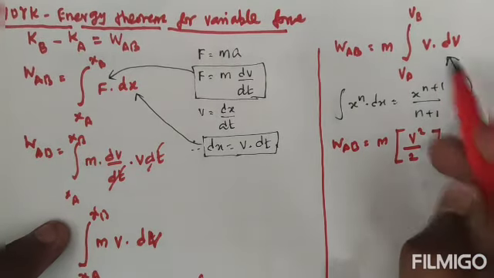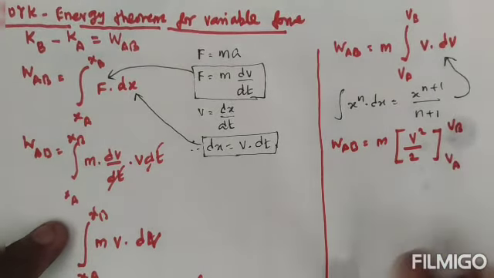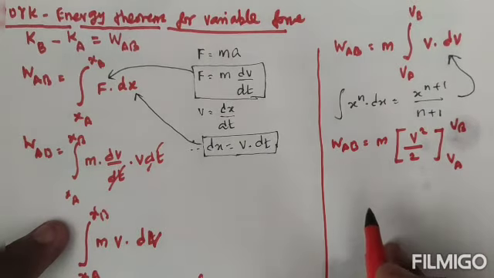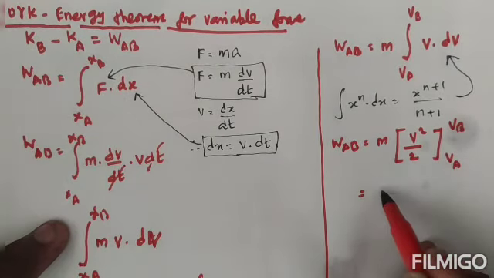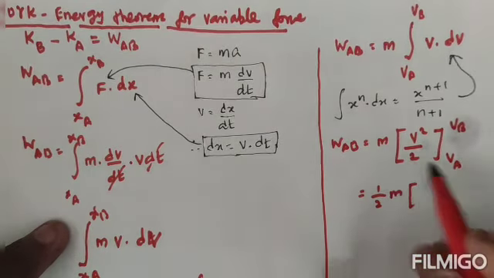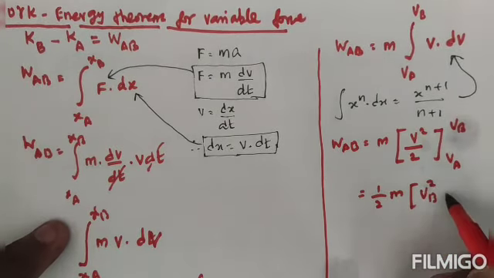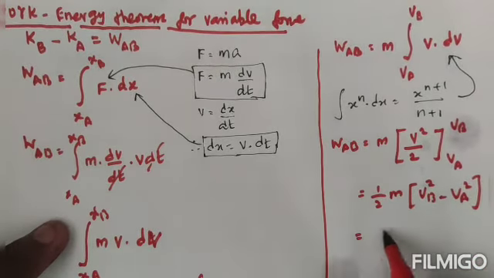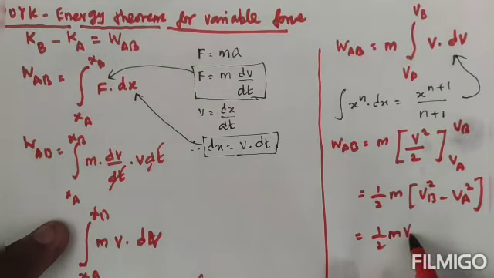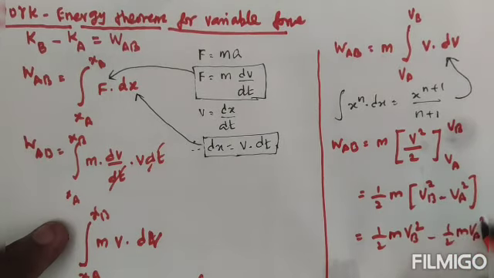Then we can apply the limits. Upper limit is vb, lower limit is va. We know upper limit minus lower limit. So the 1 by 2, let's take outside, that is half. Then m into vb squared for the upper limit minus va squared for the lower limit. So we can write it as half m vb squared minus half m va squared.